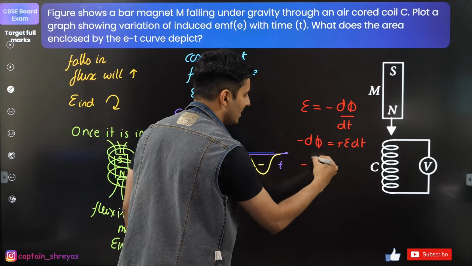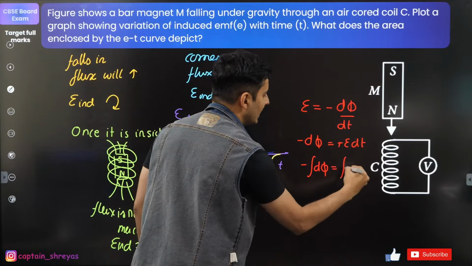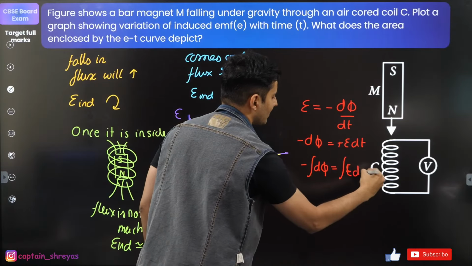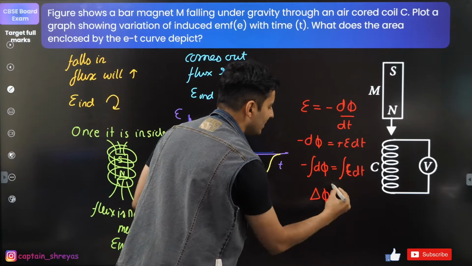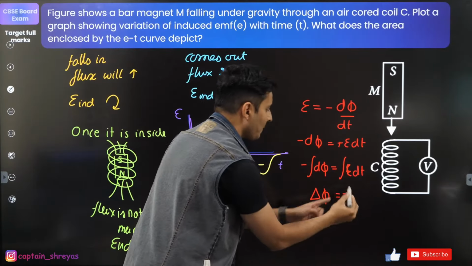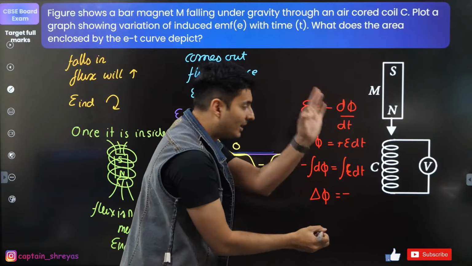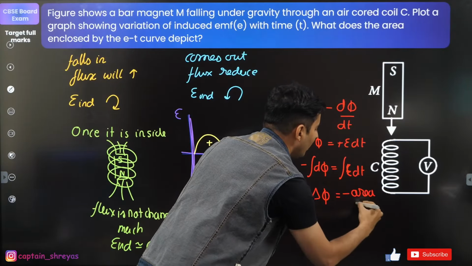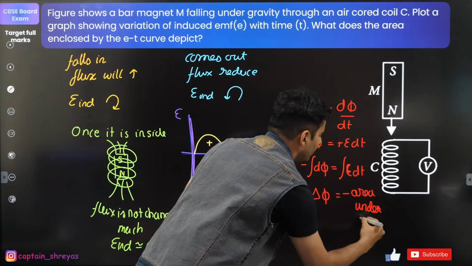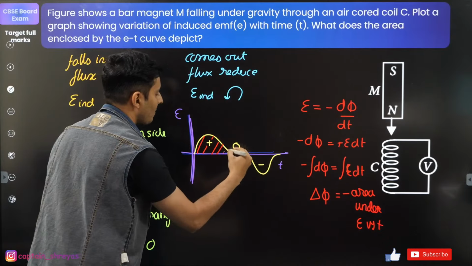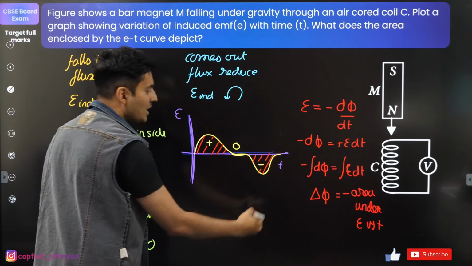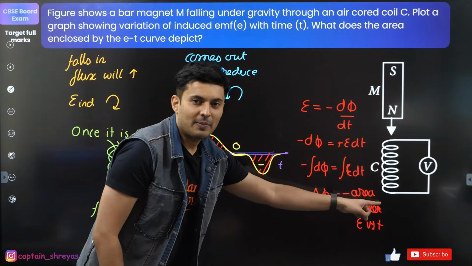Think what will happen. Minus integration of d phi is integration of EMF with respect to time. So this is basically change in the flux, which is equal to, take the minus sign on the other side. Integration of EMF with time is nothing but area under EMF versus time. Exactly this area, guys. Integration of EMF with time is nothing but area under the graph. Take the minus sign over there. So what is that area going to tell you?